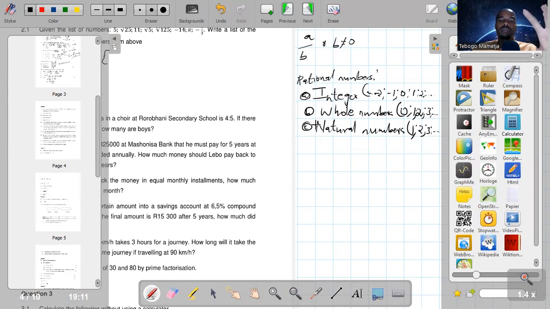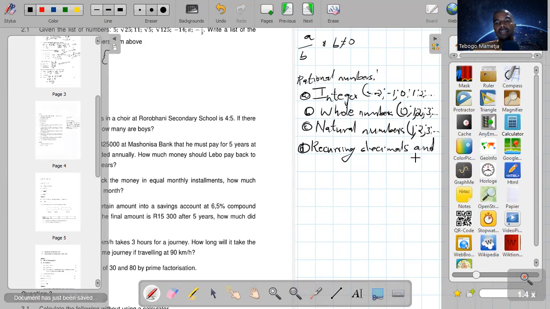So rational numbers, they include these numbers. They also include recurring decimals and terminating decimals.